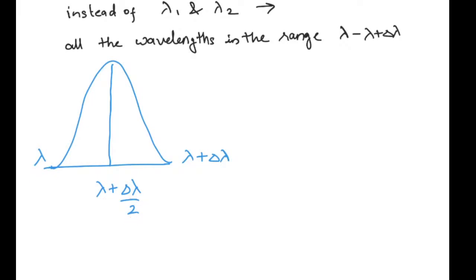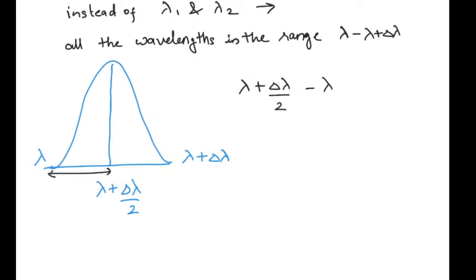In this situation, we can rewrite this as, now my highest wavelength is lambda plus delta lambda by 2 and my lowest wavelength is lambda. Remember, I am only considering the points from here to here.